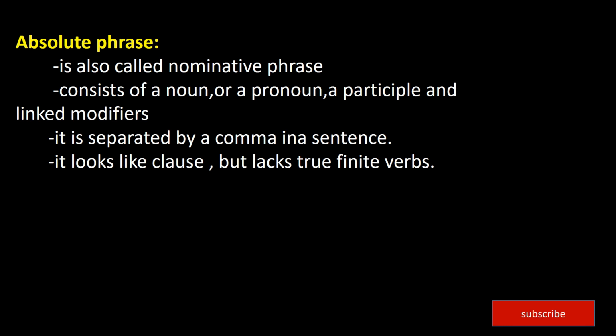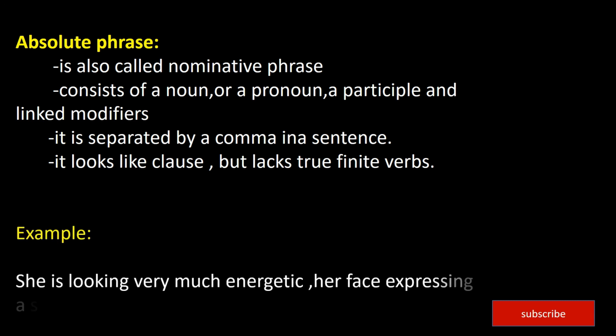It is also separated by a comma, and it looks like a clause but lacks a true finite verb. Participle phrases and absolute phrases are usually separated by commas, and now we can see the example of it. She is looking very much energetic, her face expressing a shine of happiness. In this sentence, it is separated by a comma and gives more information in the same sentence.